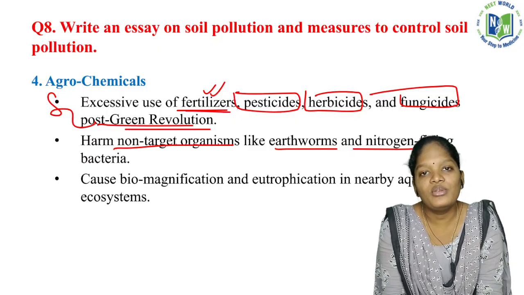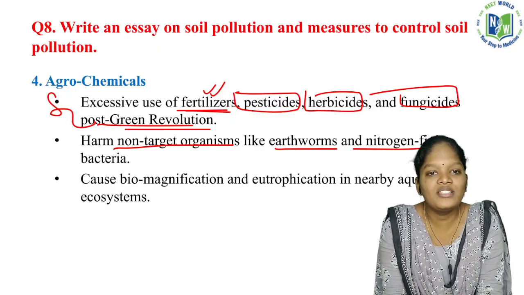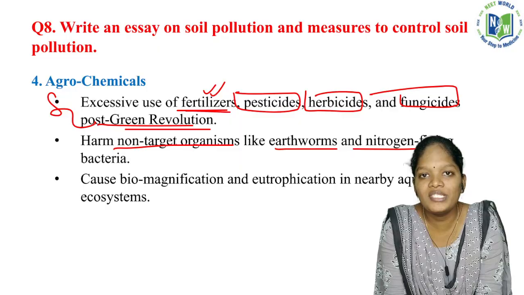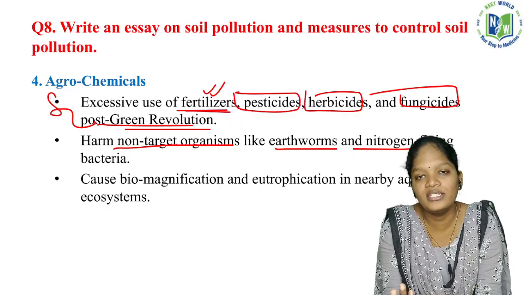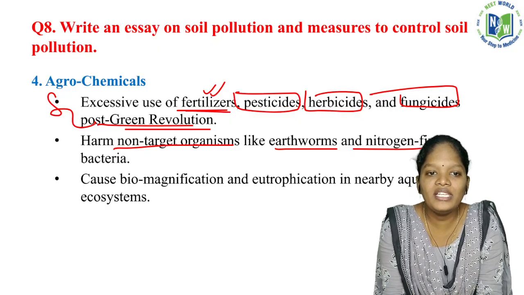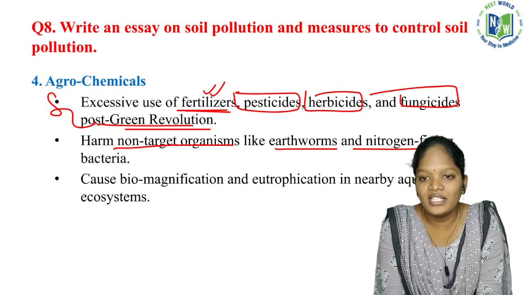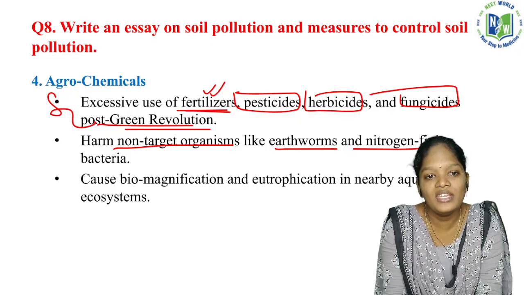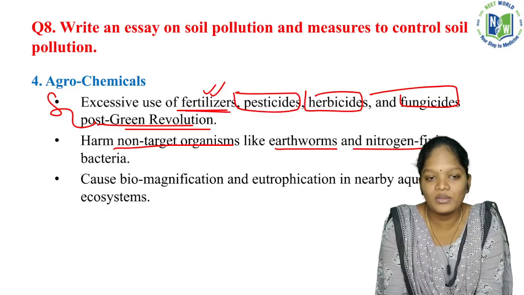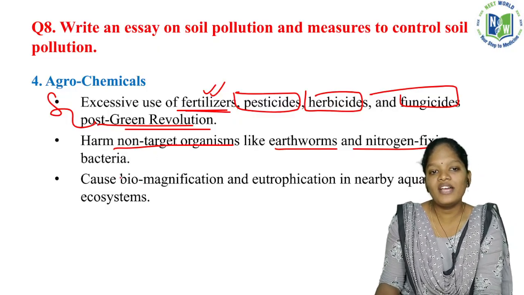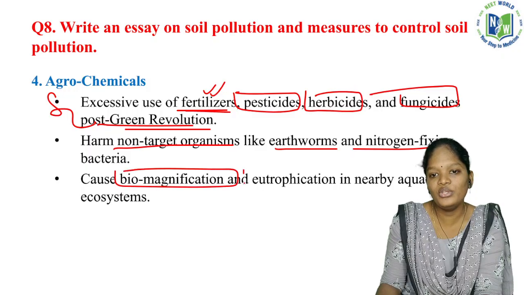So we are using the maximum amount of fertilizers, whatever is available in the market, and in the name of killing pests, we buy pesticides and throw them in the agricultural field. Automatically it is going to affect our natural friend of the farmer, the earthworm, and many of the bacteria which are friendly in fixing nitrogen. Everything will be affected. So it causes biomagnification, obviously. Just now we have studied what biomagnification and eutrophication are.